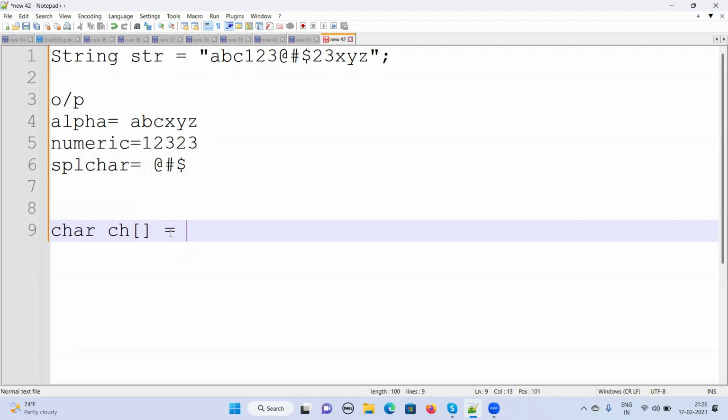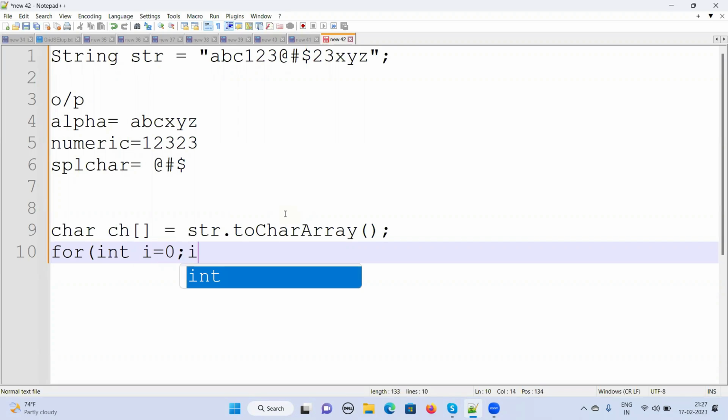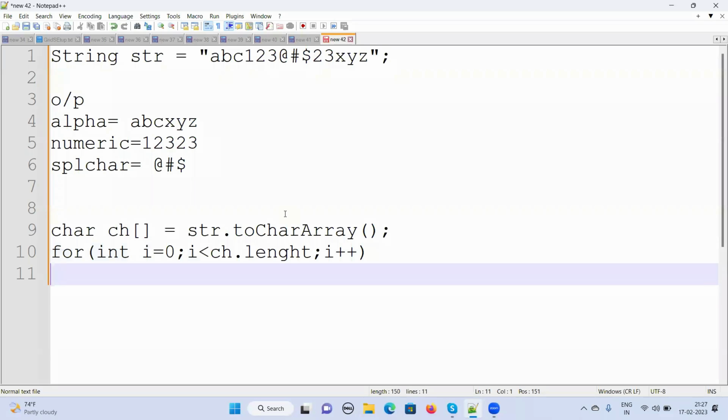For this, I'll give my approach here. First I'm going to define them as a character array. We have a method called toCharArray. After this, I'm going to use a for loop and iterate over them, with i equals 0 up to the character array length.